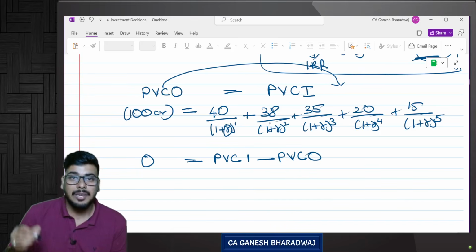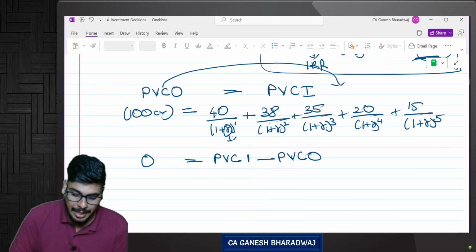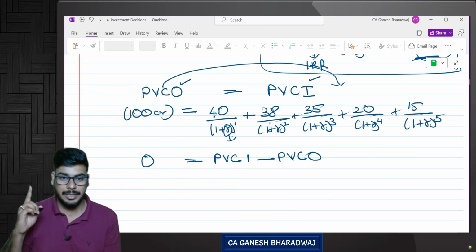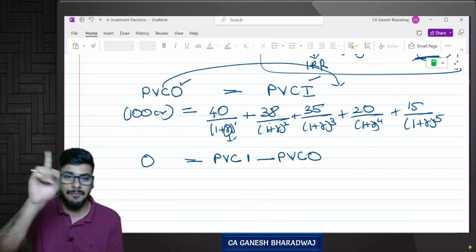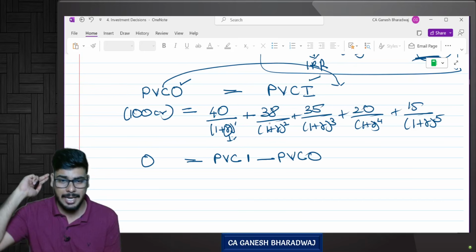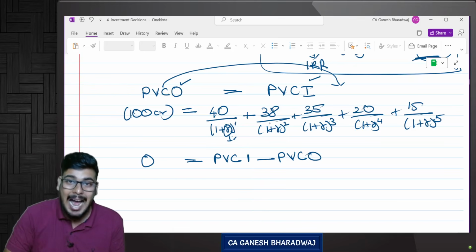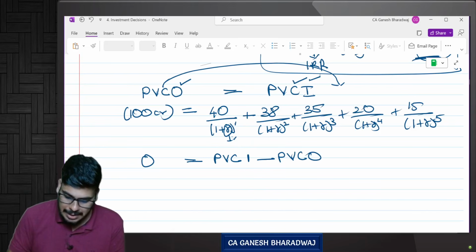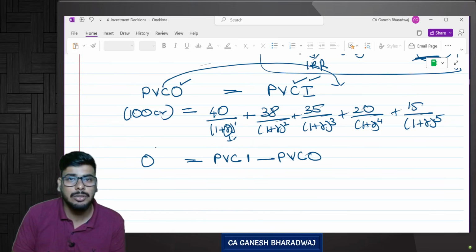So at your IRR, your present value of cash outflow will be equal to your present value of cash inflow. Yes, the rate that equates my inflow with my outflow is only called as IRR, correct? Or in other words, can I say at IRR, my present value of cash inflow minus present value of cash outflow will be equal to 0, correct?